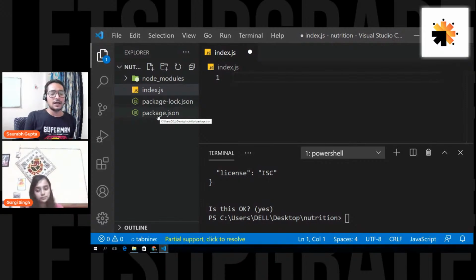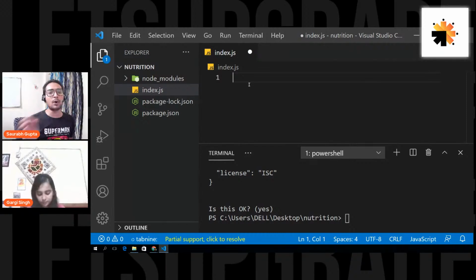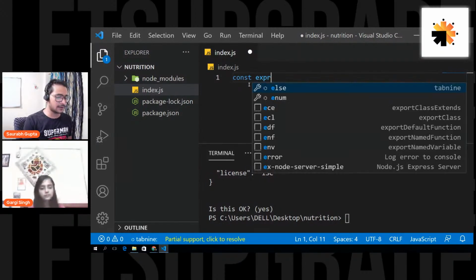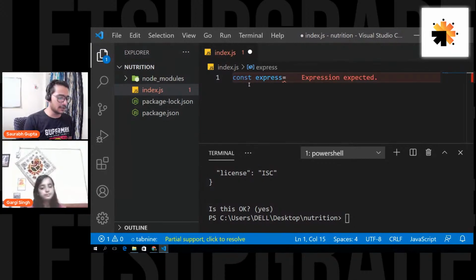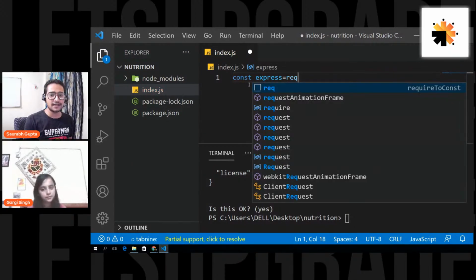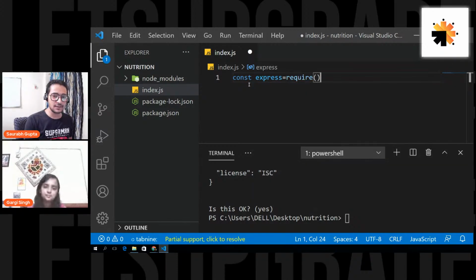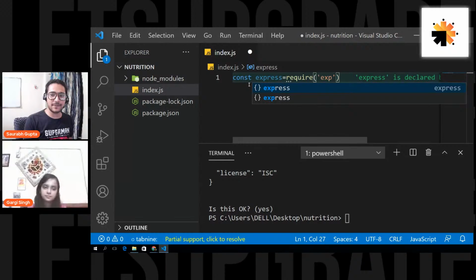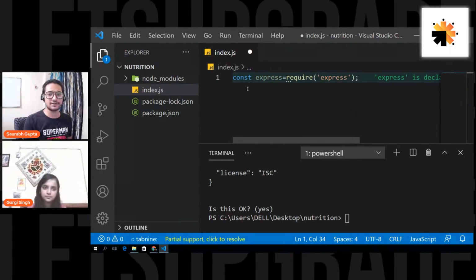Okay, now we installed two packages. Now let's do one thing. Let's import them in our index.js file and let's start using those packages. To import packages, it's very, very easy. What you have to do is const express equals require. You have a require function in Node.js that helps you import any of the packages. So require, the package name that I'm expecting is express, and that's it.